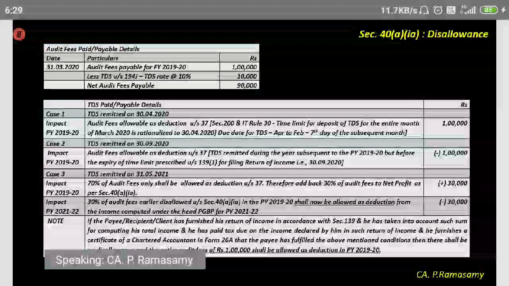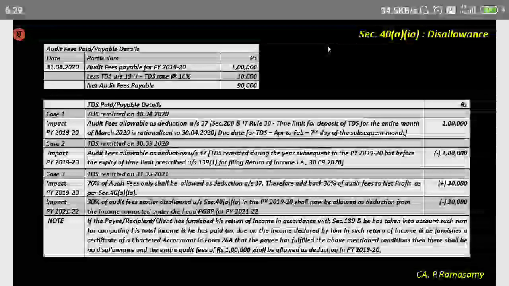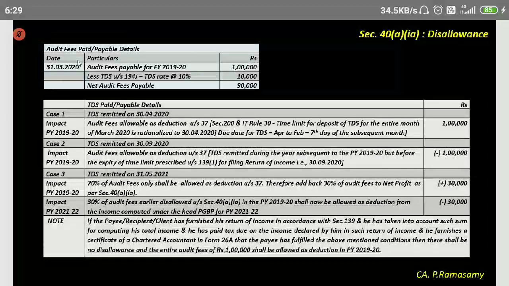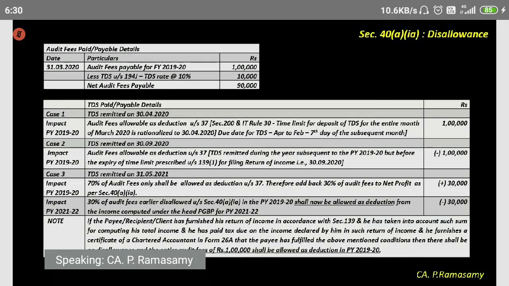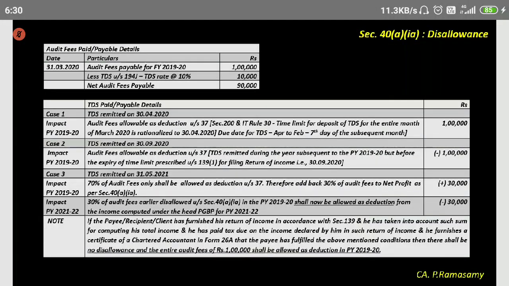Look at this example. Here it says audit fees. You are the auditor. Your client is going to pay you audit fees. On 31st March 2020, he makes a provision entry. He makes an entry in the books of accounts: debit audit fees, credit audit fees payable, a liability of 1 lakh.